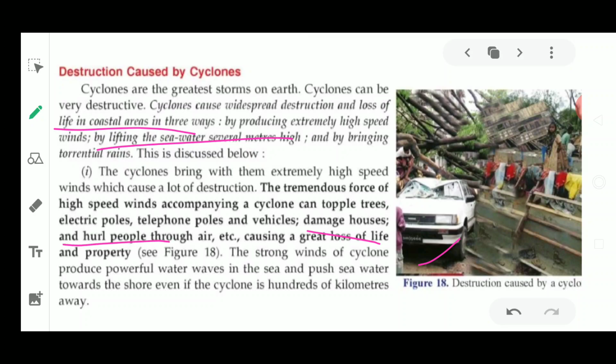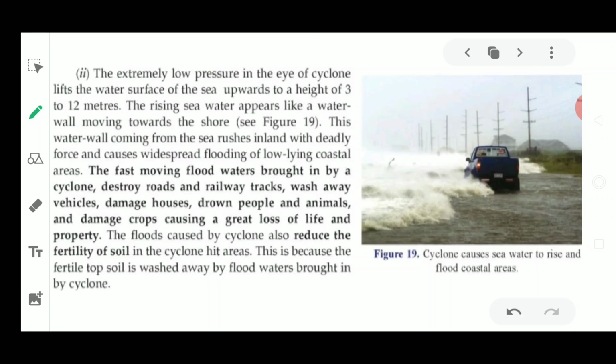So strong winds of cyclones create very powerful water waves in the sea, and they push the sea water towards the shore, even if the cyclone is 100 kilometers away. Because the cyclonic area is very large, coming from the sea, it is going to hit several kilometers from the sea towards the shore where people are living. Next, the extremely low pressure at the eye of the cyclone lifts the water surface, and it moves upwards to a height of 3 to 12 meters.